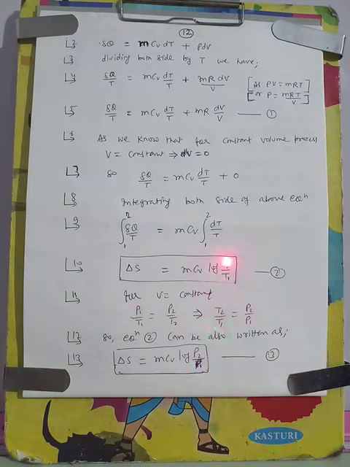So this equation 2 and this equation 3 both give us the change in entropy during a constant volume process. Both equations are valid and the same. Whatever data is available, if you have T2 and T1, use this equation; if you have P1 and P2, use the other. Both are the same because T2 by T1 is equal to P2 by P1.